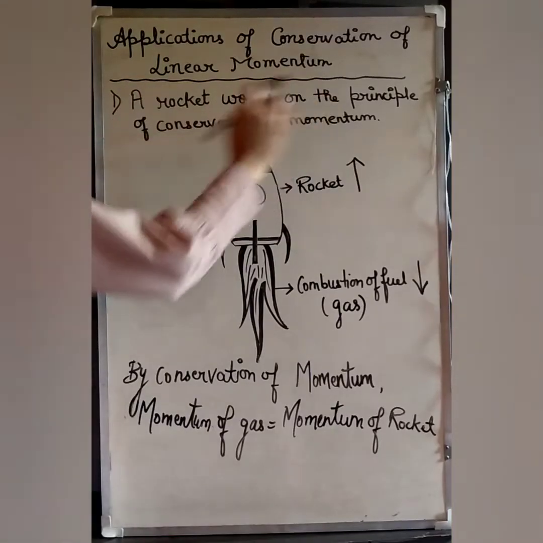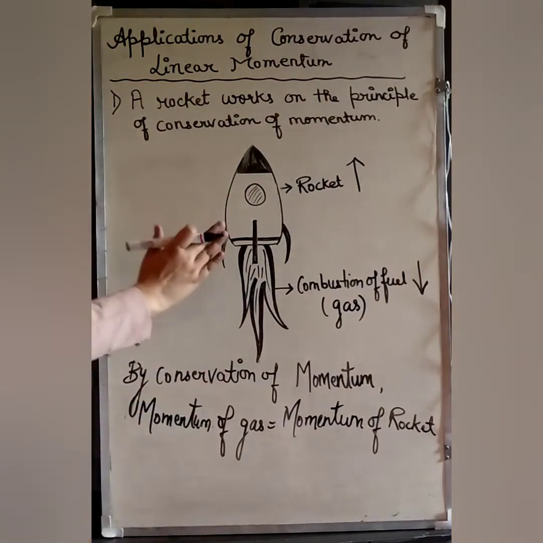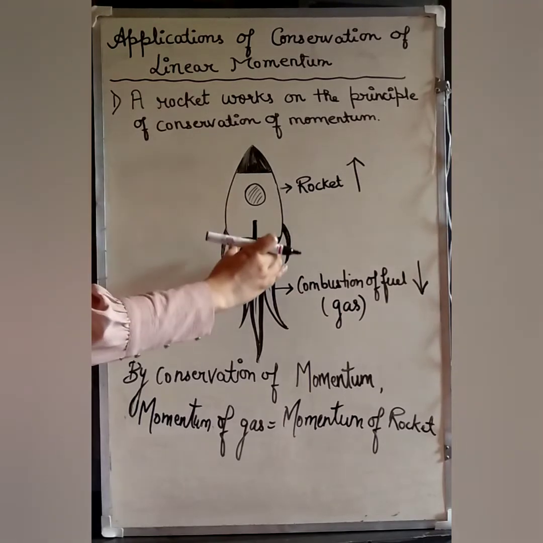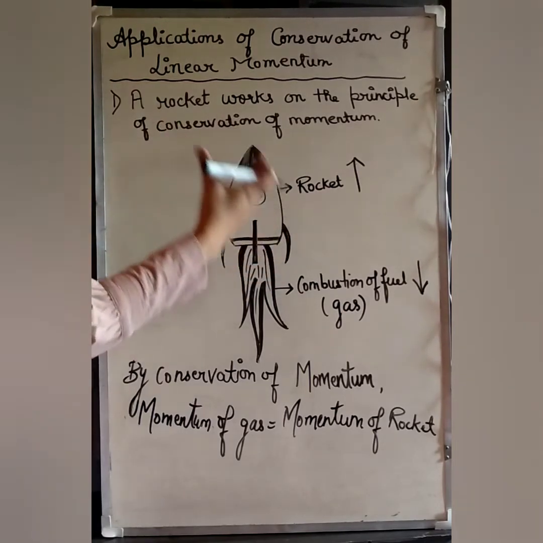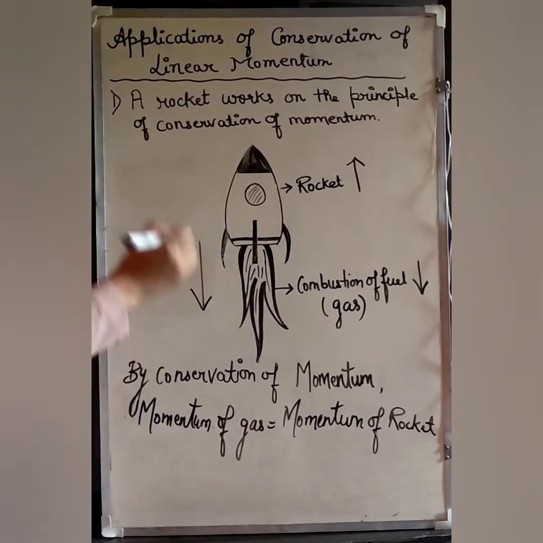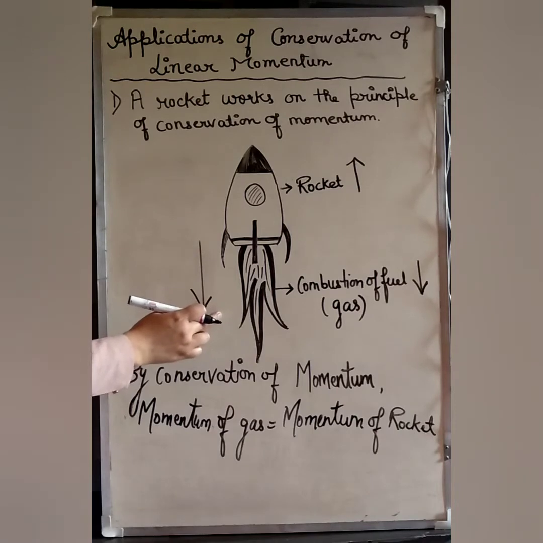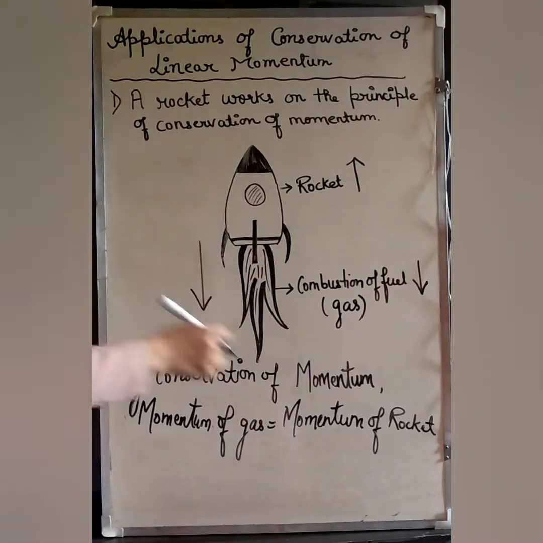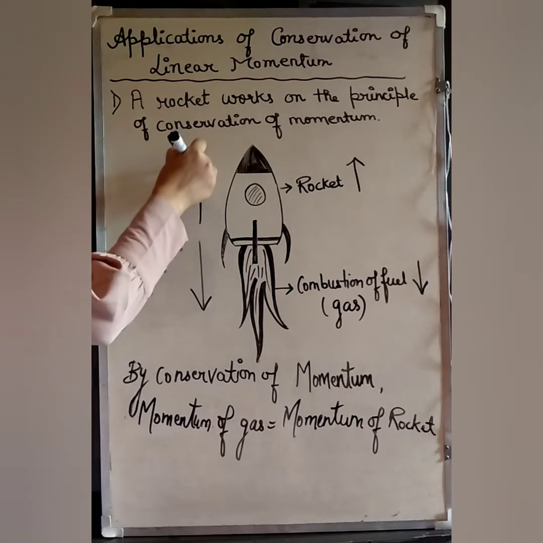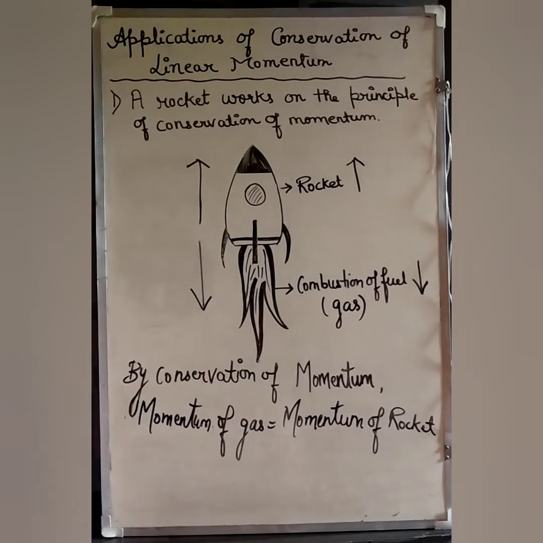A rocket works on the principle of conservation of linear momentum. Whenever a rocket is launched, the fuel in the fuel box is burnt and a large amount of gas is released in the downward direction. By Newton's third law of motion, for every action there must be an equal and opposite reaction. To balance this, the rocket will move in the upward direction, opposite to the direction of the gases. And how is it related to conservation of momentum?